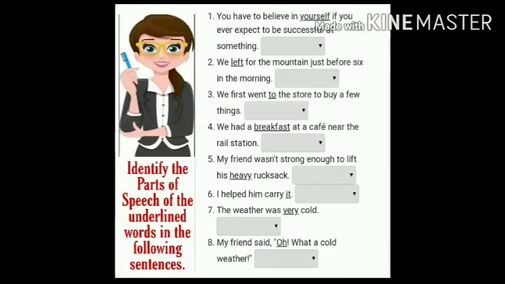Next one. My friend wasn't strong enough to lift his heavy rucksack. What is heavy? Adjective. Yes, correct answer. Heavy is an adjective. Next one. I helped him carry it. It has been underlined. What is it? Pronoun. Very good.